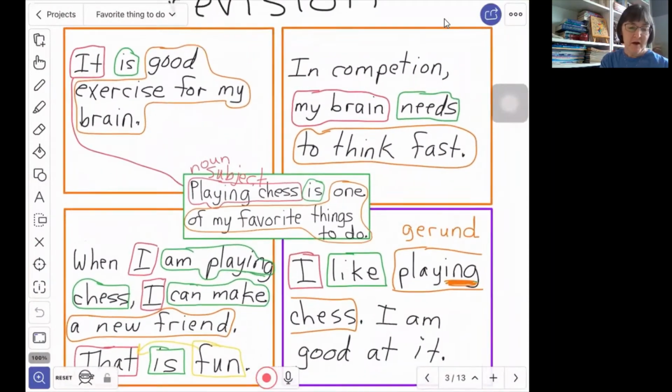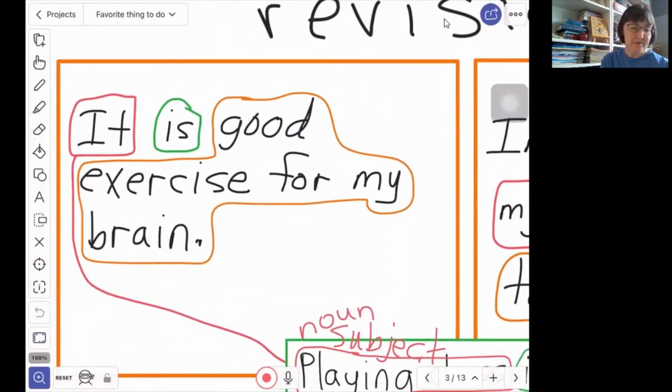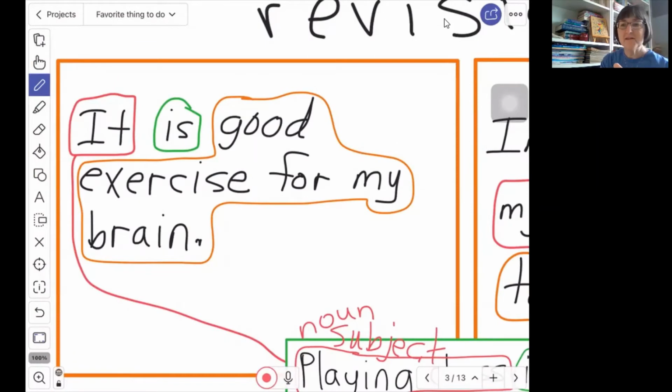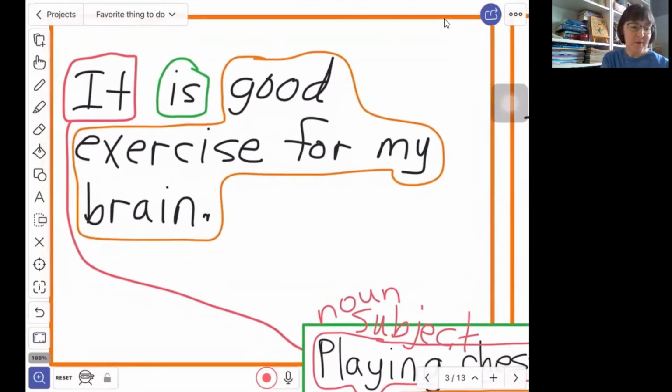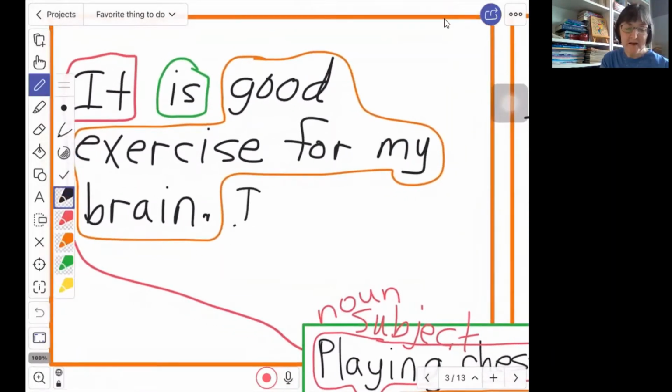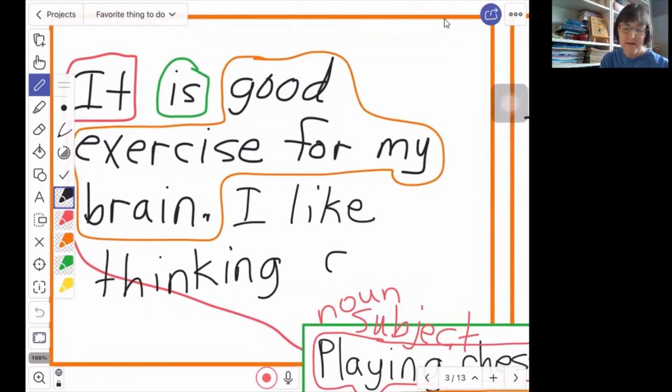Okay, I think I might add one sentence here. This reason was about how we like to let our brain do a lot of thinking. So it's not just good for us, but we enjoy it. We enjoy the thinking that we do. So I might want to add that and say, I like thinking. And when I'm playing chess, what I really like thinking about is a very fancy word called strategy.